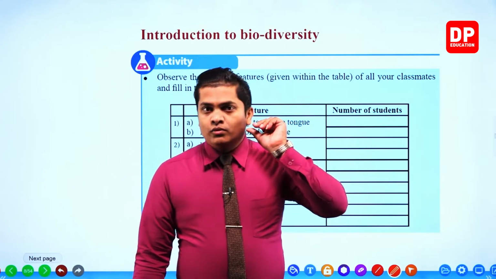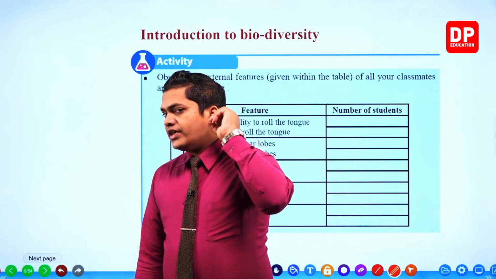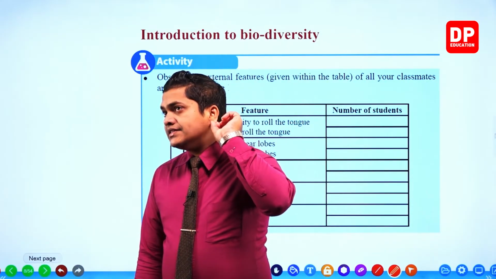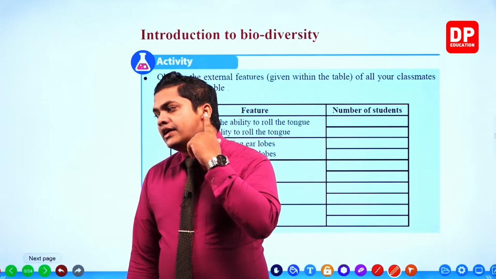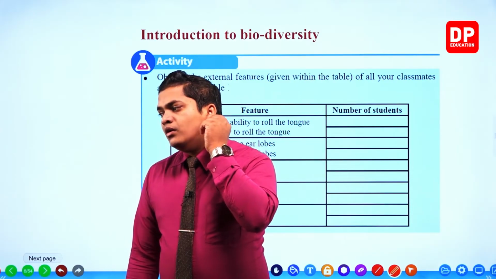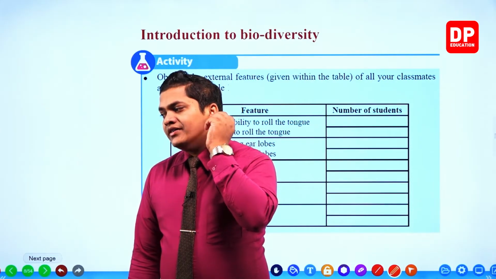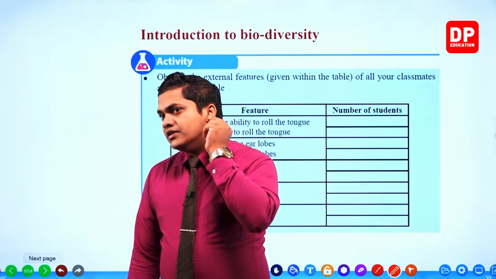So hanging earlobes, earlobe means like this. So this is our earlobe, my dear children. So here, this is a hanging earlobe. Why is that? Because you can see that there is a part of the earlobe which has been separated from the skin, from our face, like here.